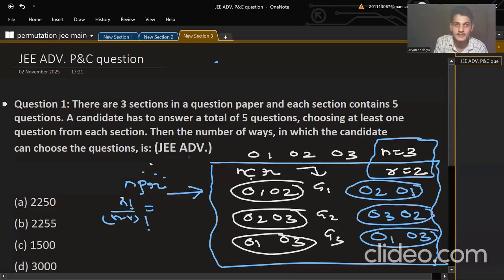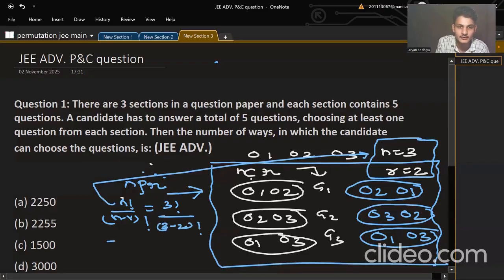I am revising it so that you can attempt this question more nicely. n factorial is 3 factorial, and r is 2, so 3 minus 2 factorial. So this will come as 3 factorial upon 1 factorial, that is 3 into 2 into 1, which equals 6.